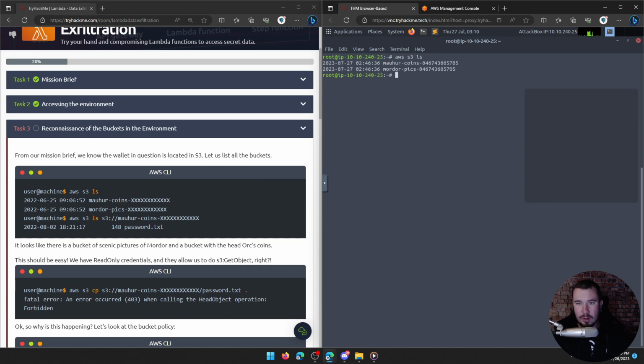Okay, so we can probably assume we have mahercoins and mordorpics. I'm guessing mahercoins is the wallet, and we could attempt to list what's in the wallet. So you can see, I'm just making sure we're doing it right. I do actually know these S3 commands. I've used them many times in CloudGoat. And actually, you know what I should do, guys?